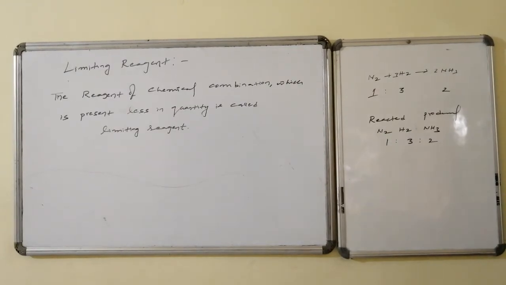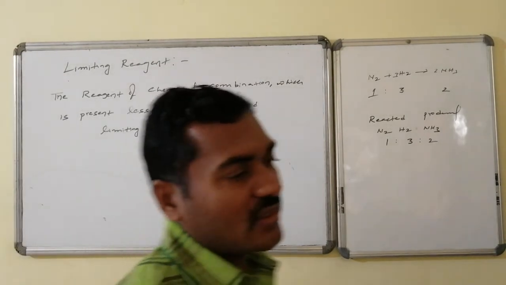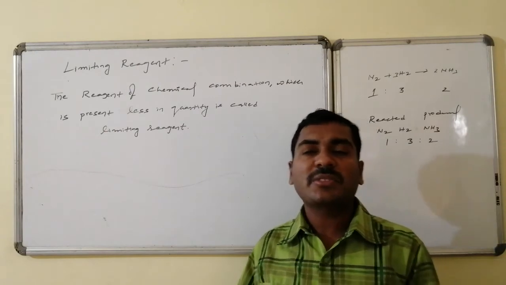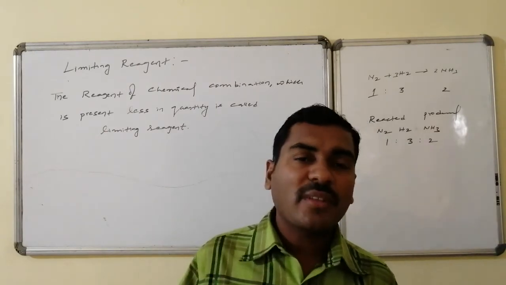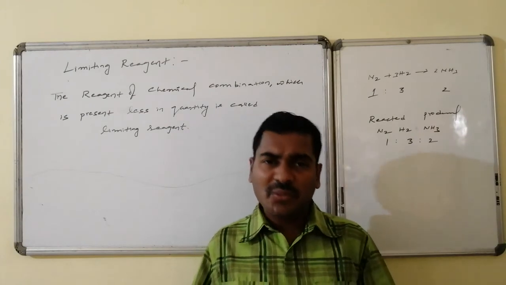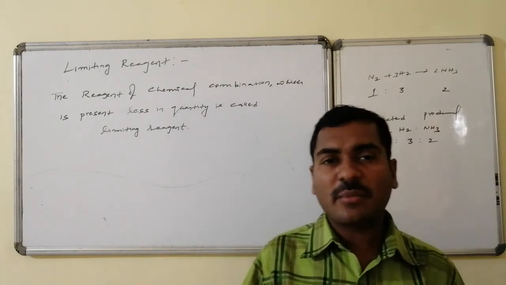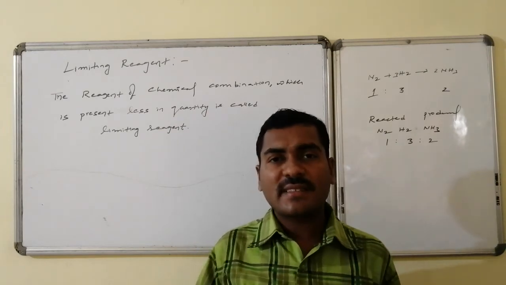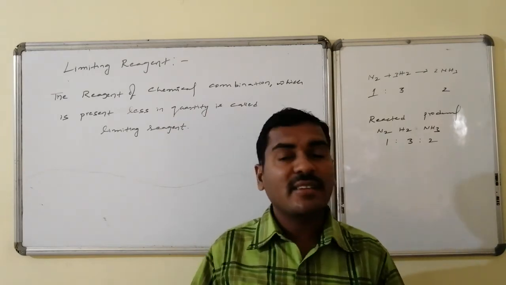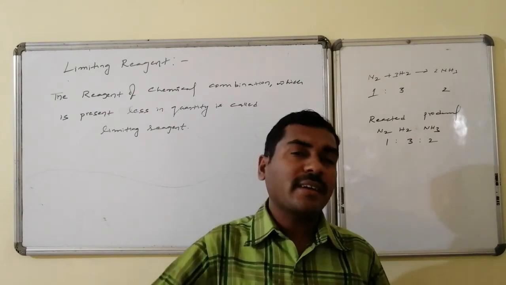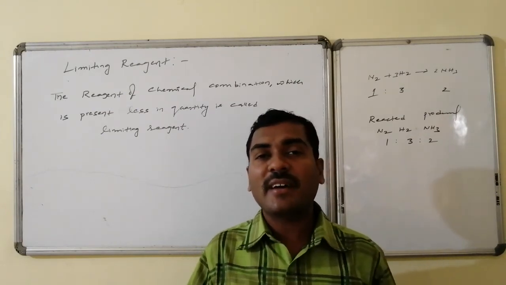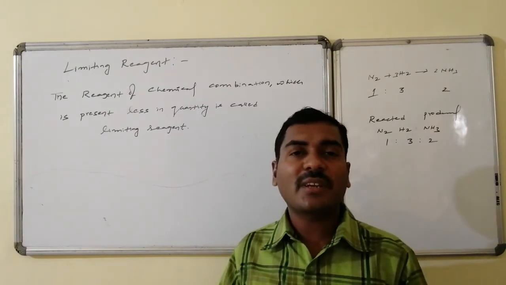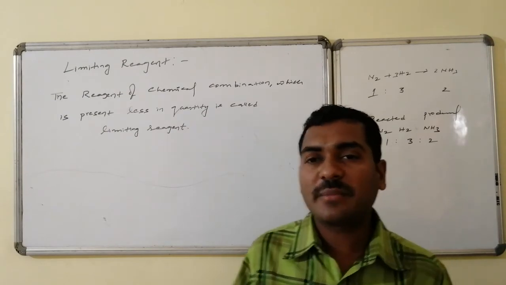Limiting reagent. The reagent of a chemical combination which is present less in quantity is said to be the limiting reagent. Suppose a chemical combination is occurring, more than one reactant will participate. Let us go for the simplest case, only two components are participating. Out of the two components, one is present in excess, one is present less in quantity. That component present less in quantity is said to be the LR, that is, the limiting reagent. Let us go for an example to illustrate this limiting reagent concept.